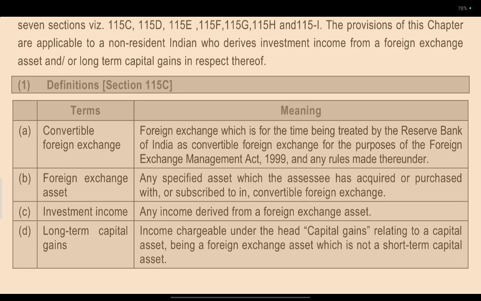So, the definitions under 115C. Convertible foreign exchange: foreign exchange which is for the time being treated by the Reserve Bank of India as convertible foreign exchange for the purposes of the Foreign Exchange Management Act 1999 and the rules made thereunder.